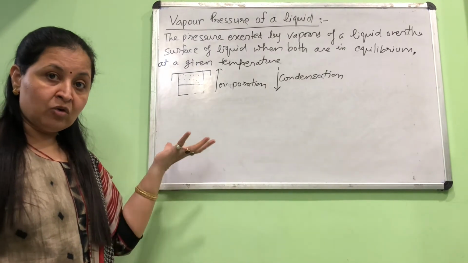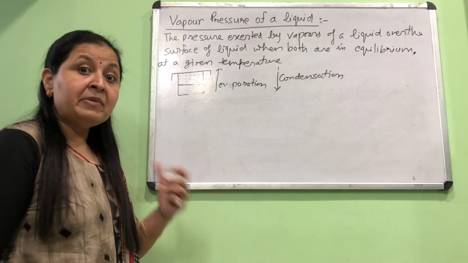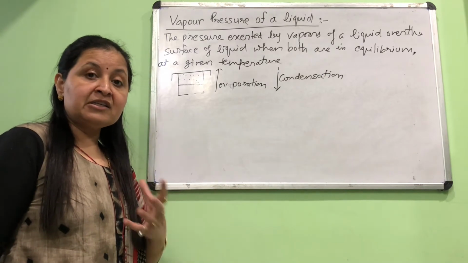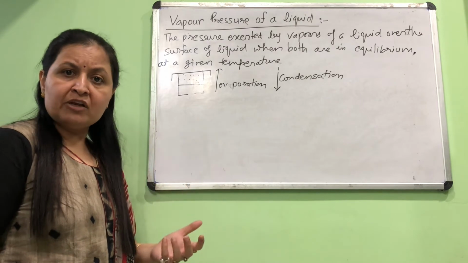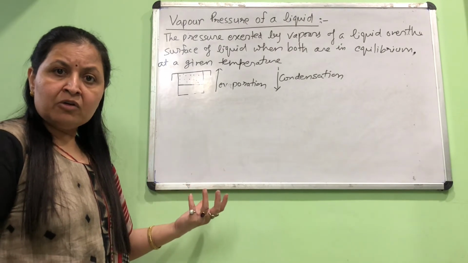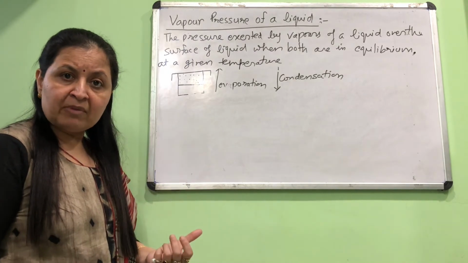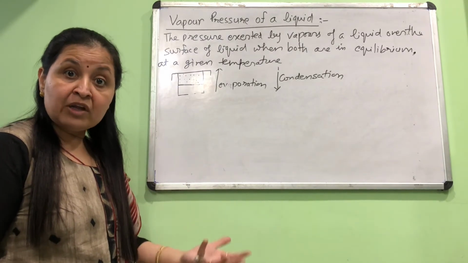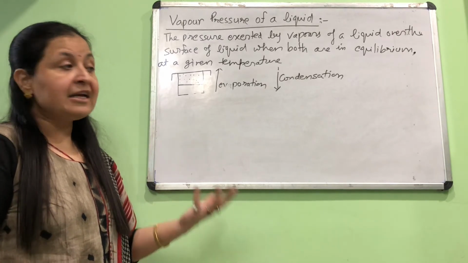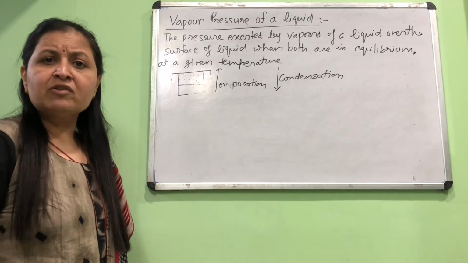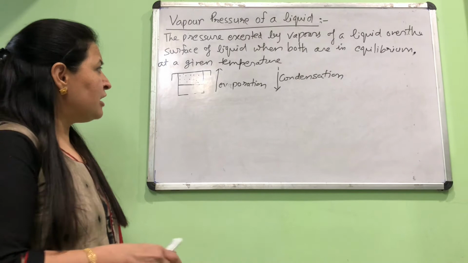Before we go to the other parts, let's find out the unit in which you express vapor pressure. Being a pressure, it is to be expressed in any unit of pressure. You studied many units of pressure in the states of matter chapter, and you can use all of them: torr, bar, millimeters of mercury, centimeters of mercury, atmosphere, Newton per meter square, Pascal. But in the coming chapter, most of the time we are using atmosphere as the unit of vapor pressure. Okay. Now let's go further.